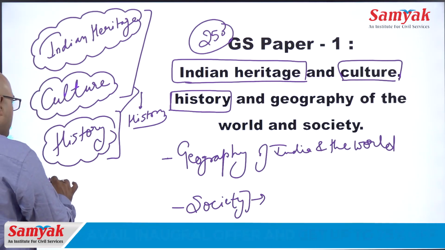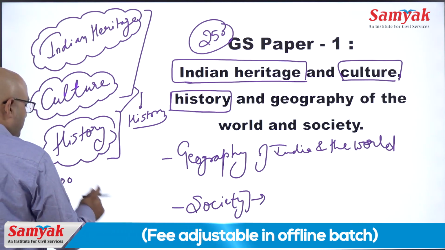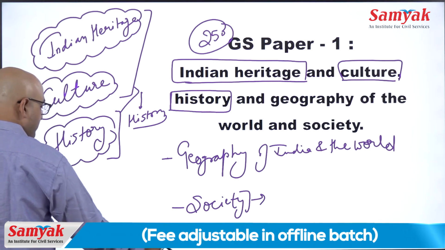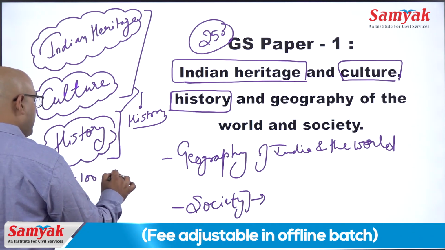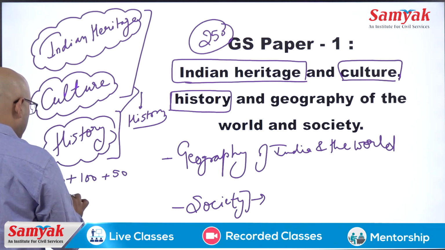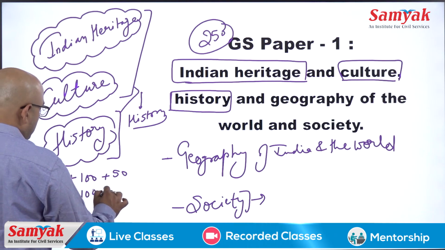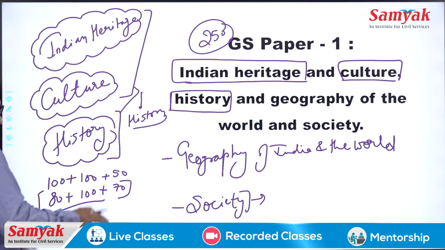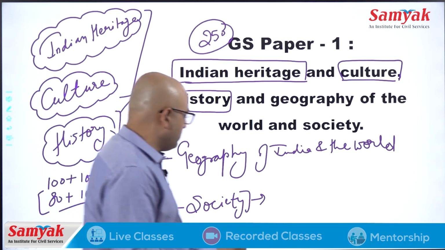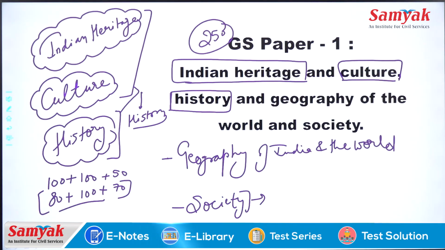Marks generally vary here, that is 100 plus 100 plus 50 or 80 plus 100 plus 70, or whatever the situation is. It generally changes from one paper to another.